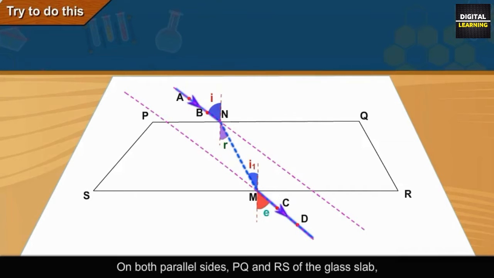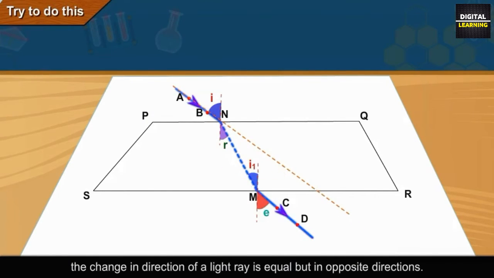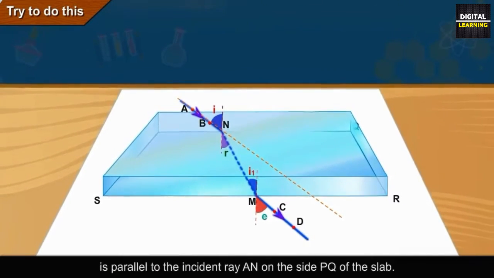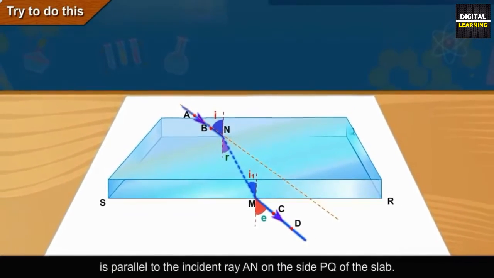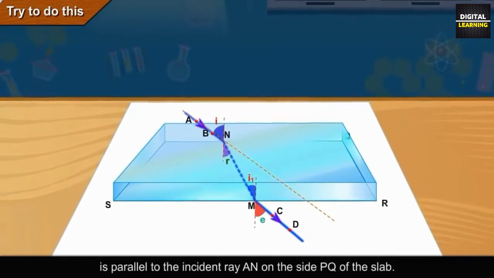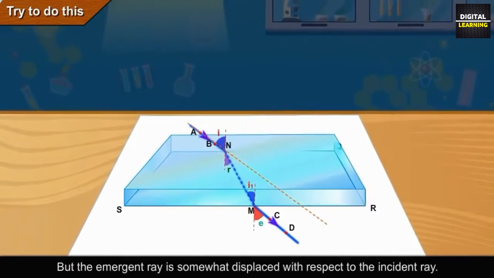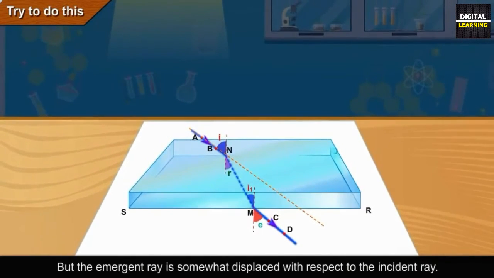On both parallel sides, PQ and RS of the glass slab, the change in direction of a light ray is equal but in opposite directions. So, the light ray MD emerging from the glass slab is parallel to the incident ray AN on the side PQ of the slab. But the emergent ray is somewhat displaced with respect to the incident ray.